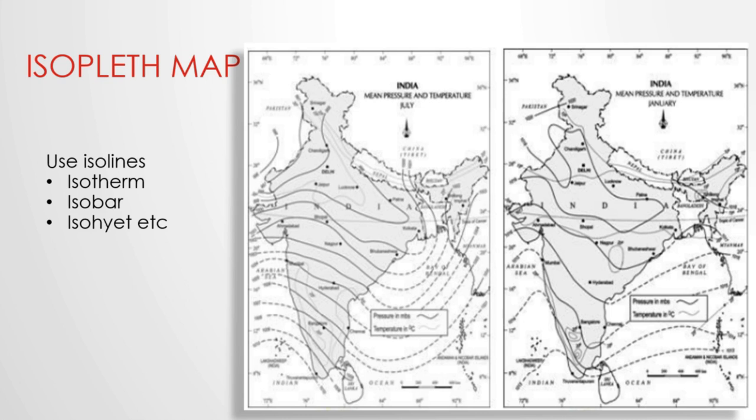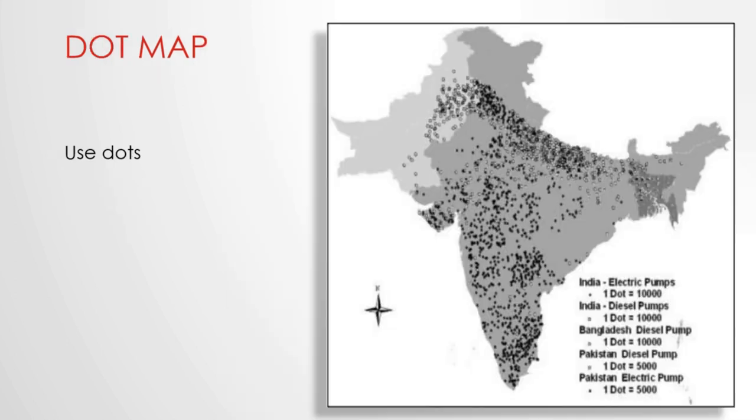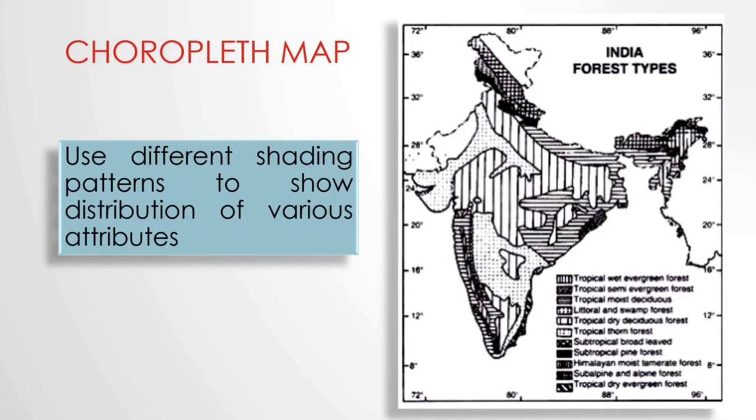Iso lines are imaginary lines drawn on a map connecting places having equal values such as temperature, pressure, rainfall, etc. Next one is dot map. Dot map uses dots to represent the distribution of a particular phenomena such as population, etc. Next one is choropleth map. Here different shades or shading patterns are used to show the distribution of various attributes or the qualities of a particular area.